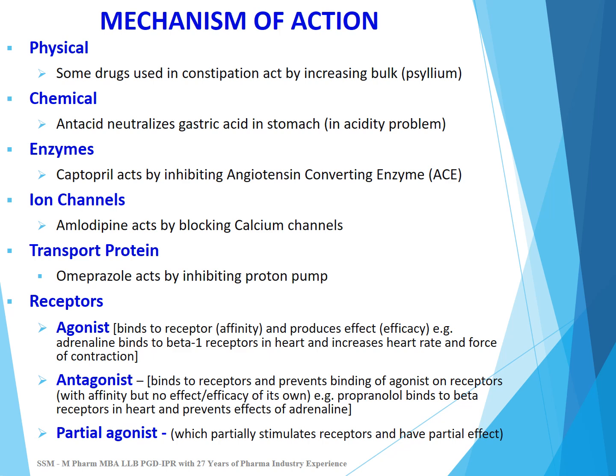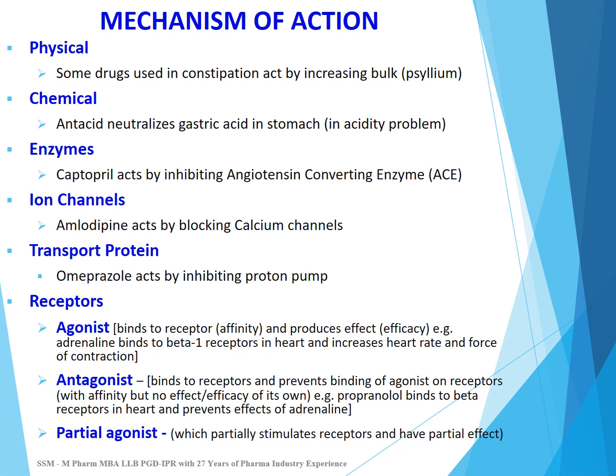Action through receptors. A drug binds to a receptor, and on the receptor the drug can act as an agonist, antagonist, or partial agonist. An agonist binds to receptors, which is called affinity, and produces an effect, which is called efficacy. Example, adrenaline binds to beta 1 receptors in the heart and increases heart rate and force of contraction.